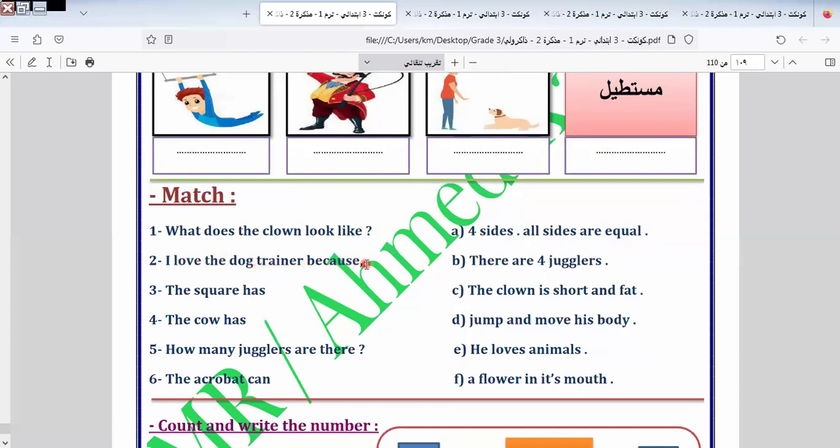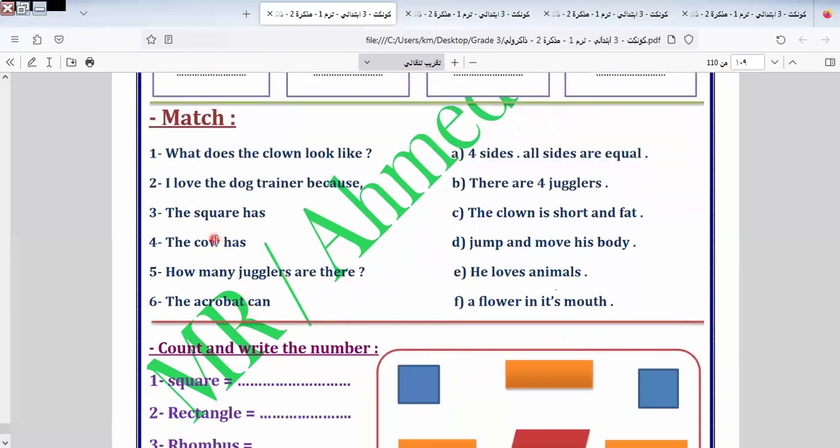I love the dog trainer because, why? Because he loves animals. I select this one by this one. The square has what? Has four sides. All are equal. The square. The cow has what? The cow has a flower in its mouth. I select this one by this one, number 4 by letter F.